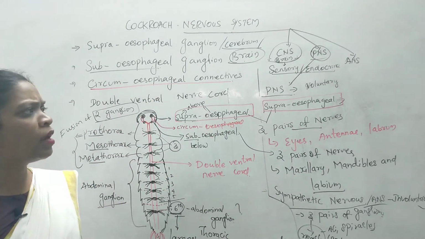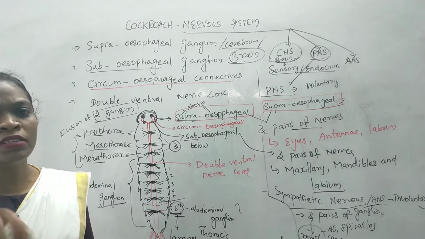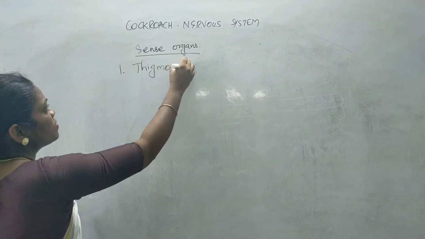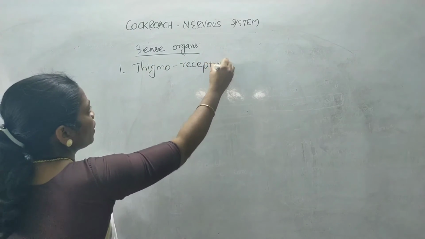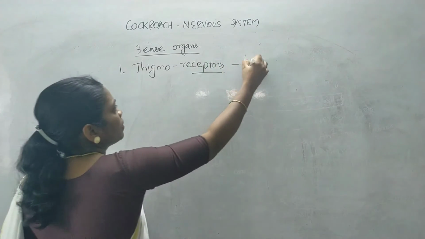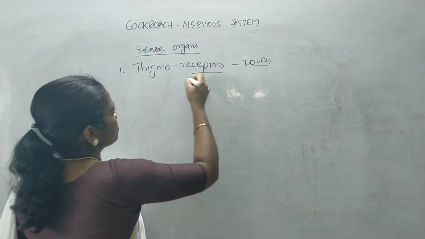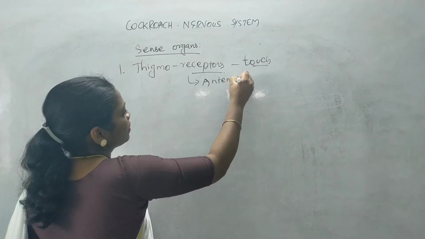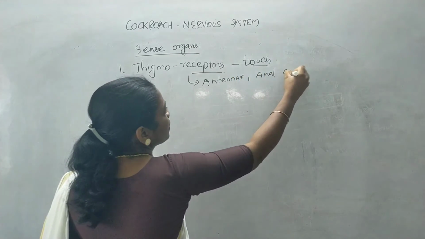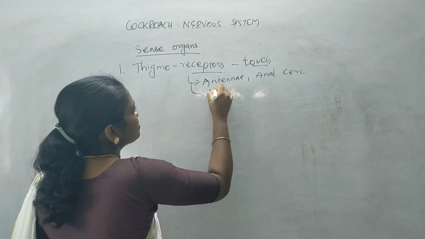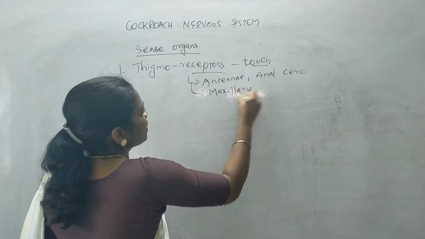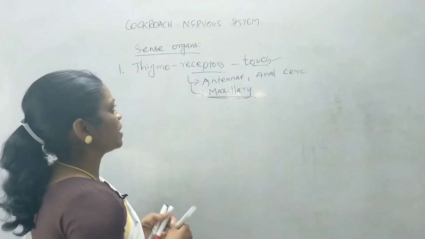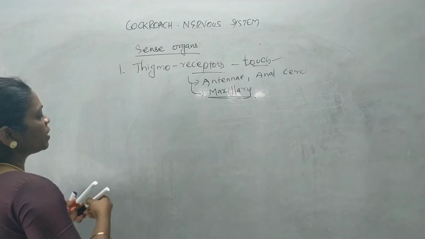And apart from that, there are a number of receptors that function in receiving sensory information from the external environment. These are also known as thigmoreceptors. They are nothing but touch sensors, and these touch sensors are present in the antennae, anal cerci, and also the maxillary regions of this organism. These consist of receptors that receive information from the external stimuli. And one more group of receptors you can find.